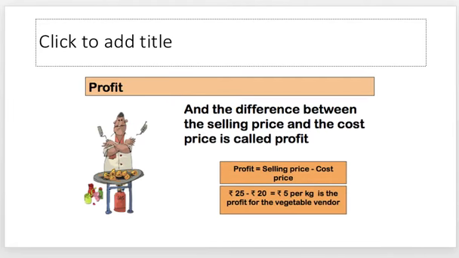Now, what is the profit? Profit is the additional money he is having out of selling a particular product over the cost price. The difference between the selling price and cost price is called profit. So, profit is SP minus CP, that is 25 minus 20, so rupees 5 per kg.